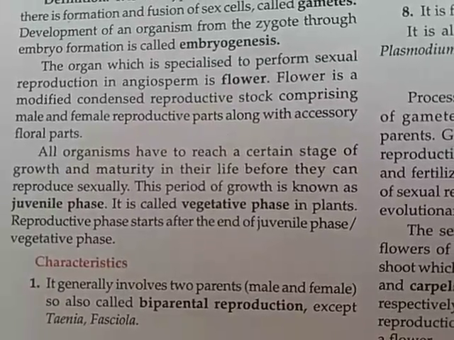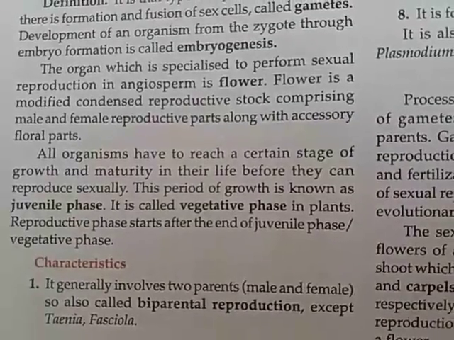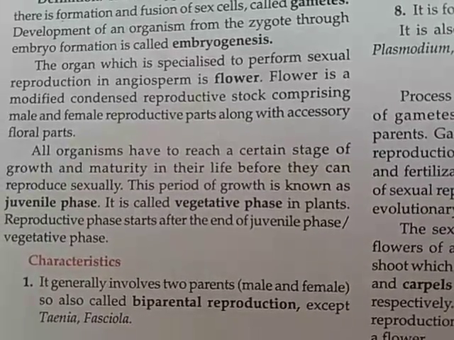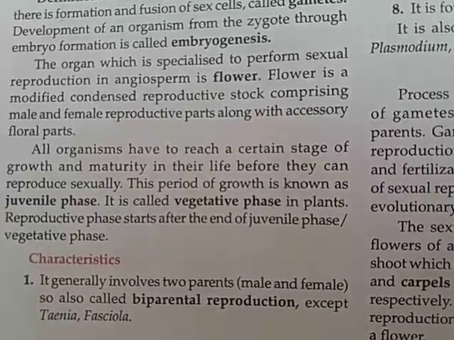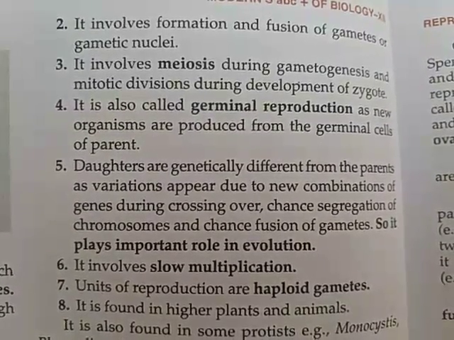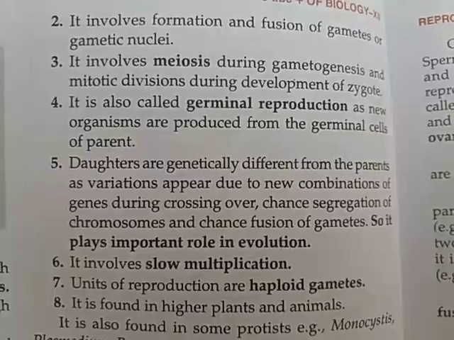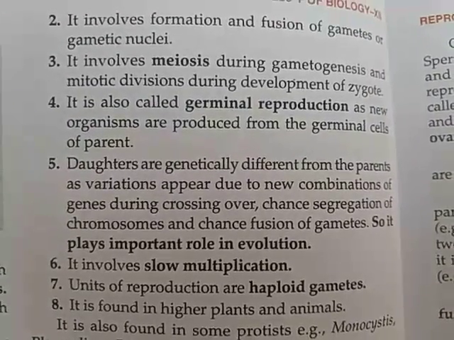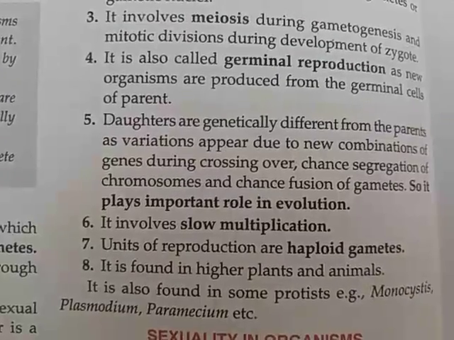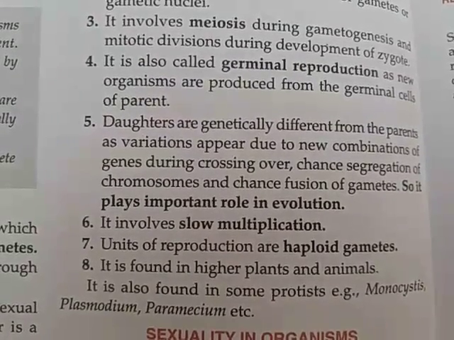Meaning sometimes it is not necessary that two parents are involved in the process of sexual reproduction, due to the presence of both kinds of gonads in one organism. Second characteristic feature is that in sexual reproduction, fusion of gametes occurs, and the gametes should be produced by meiosis so that the DNA content remains the same. By meiosis, DNA content is reduced to half, and by fusion or fertilization, it is retained diploid. It is also known as germinal reproduction because it is observed in germinal cells of the parent.